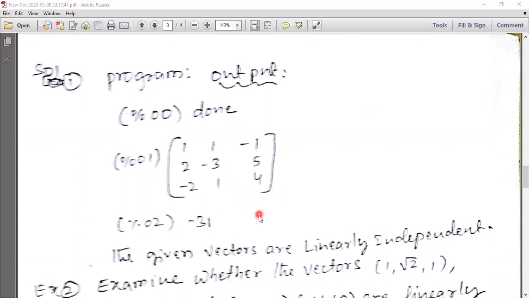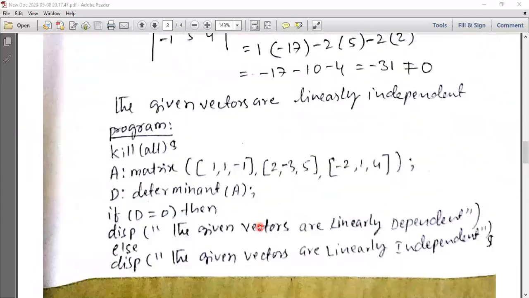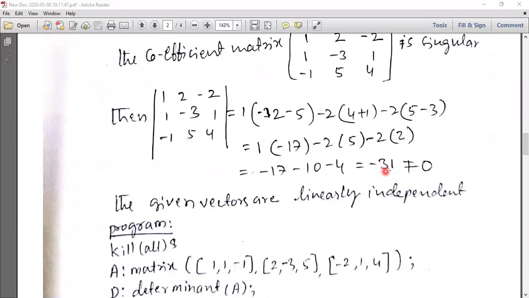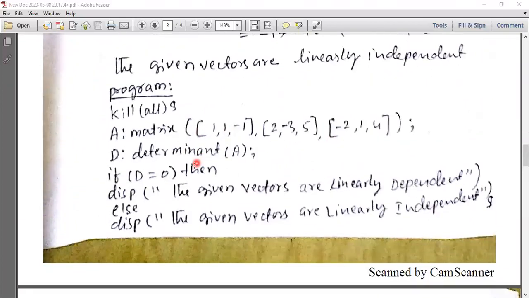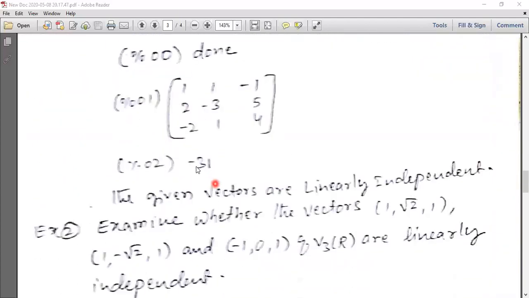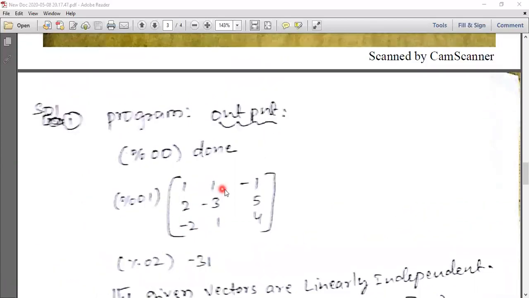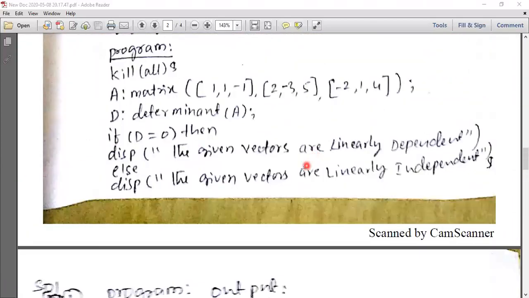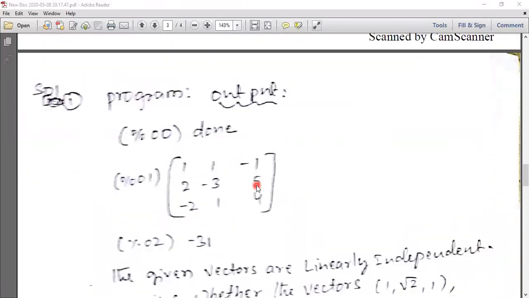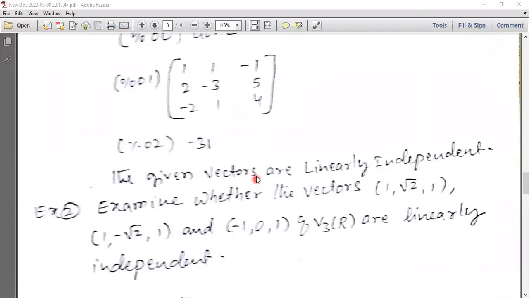And manually we solved the determinant value. We got the determinant value of -31. And using the program, you also get -31. That indicates that both the values are the same. That means whatever we did manually, the program is right. Therefore, the given vectors are linearly independent.